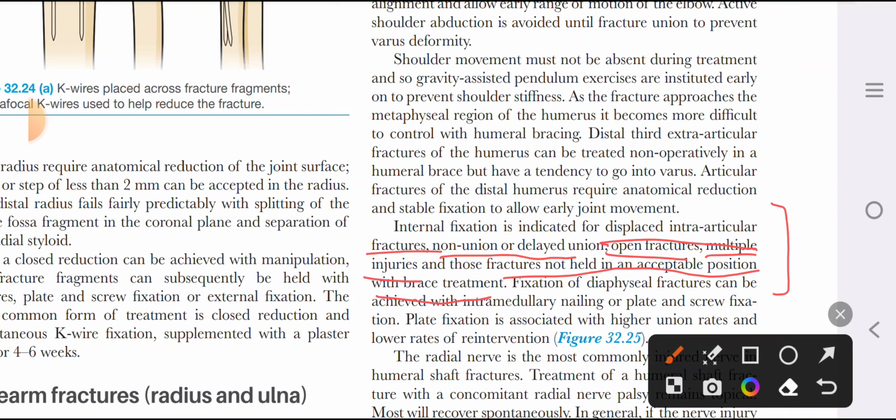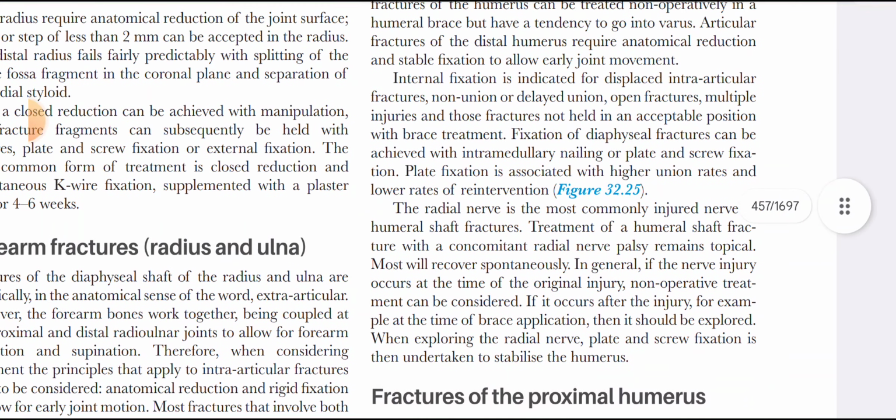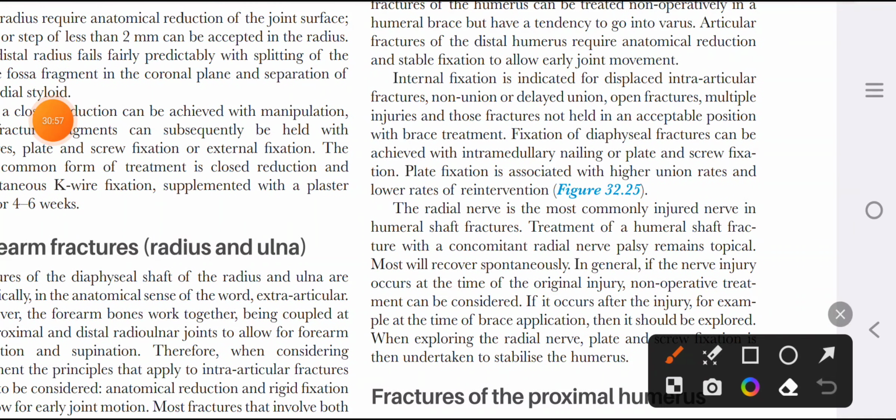Let's repeat again. Displaced intra-articular fractures, non-union, delayed union, open fractures, multiple injuries, fractures not held in acceptable position with brace. We will treat them with open reduction. And what are the methods for open reduction? It can be done with an intramedullary nail, plate, or screw fixation. So, plate fixation is best. Plate fixation is best. It has higher union rates.